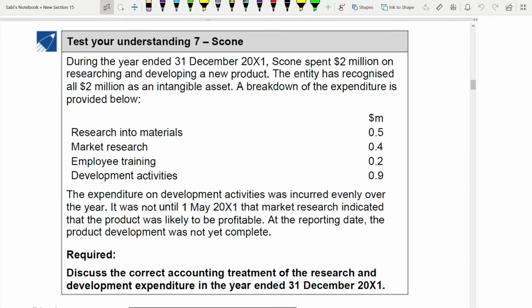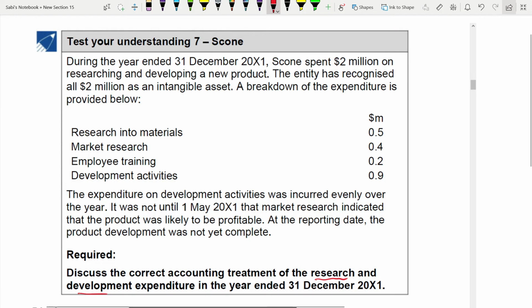Test your understanding 7. Here you need to discuss the correct accounting treatment for research and development during the year ended 31st December 2001. You have been given some breakdown of the expenditure. They have spent 2 million on research and development, and this 2 million was recognized as an intangible asset. They have shown the breakdown: research, marketing research, employee training, development activity.